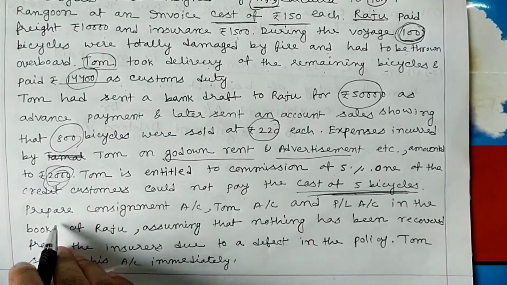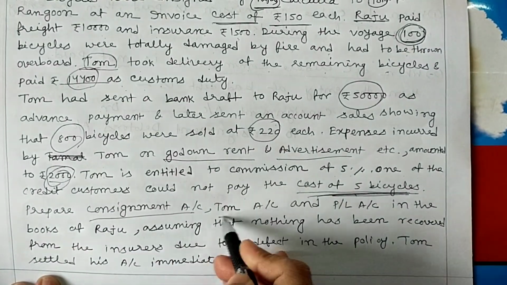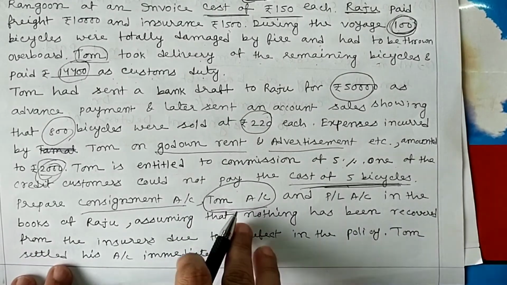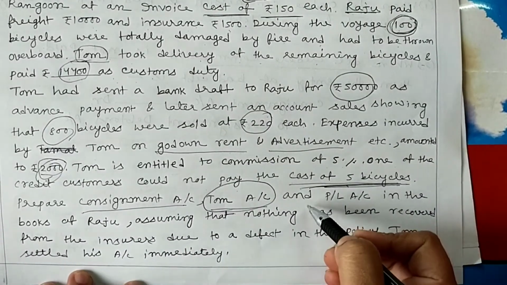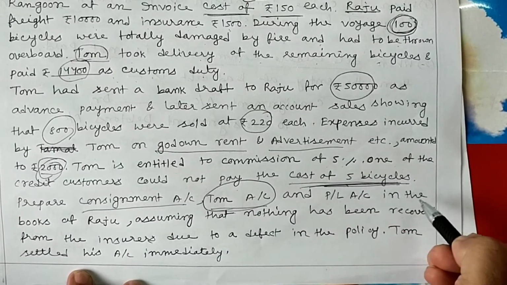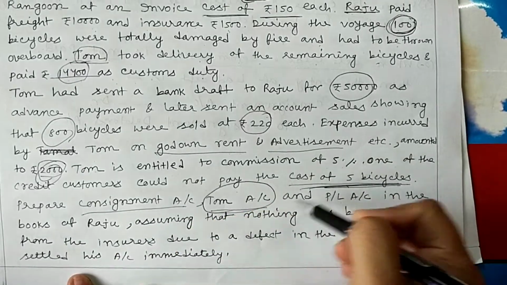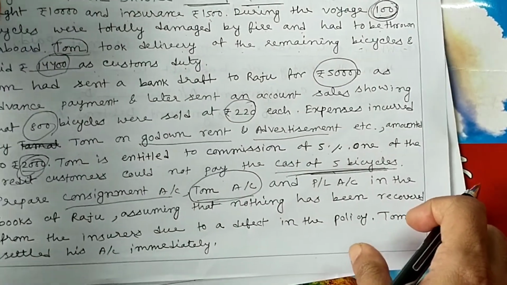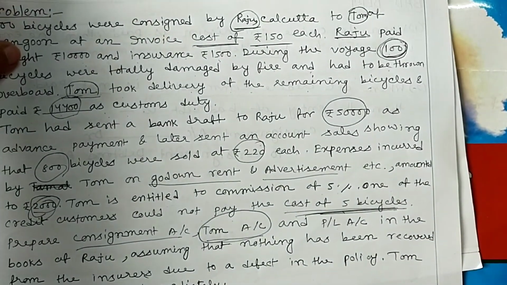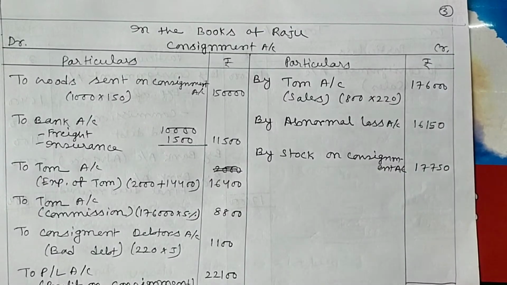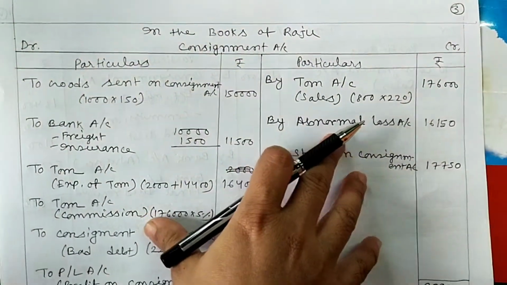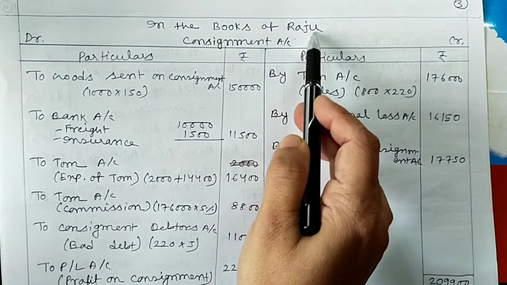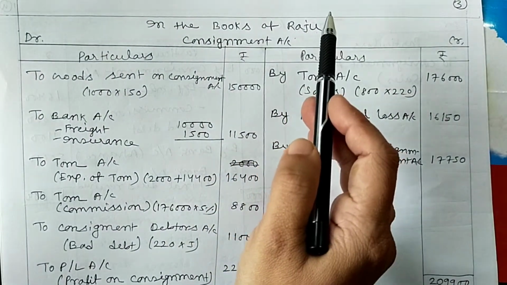Prepare consignment account, Tom account, meaning consignee account, and P&L account in the books of Raju, assuming that nothing has been recovered from the insurance. So we can draw a consignment account in the books of Raju. In the books of Raju means in the consignor's books.